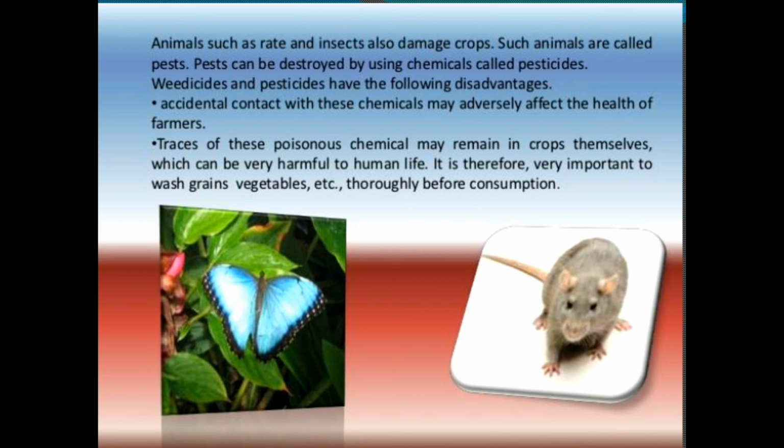There are advantages as well as disadvantages. By using pesticides and weedicides, these chemicals may adversely affect the health of the farmer because they are very poisonous, so they should not be used at an excessive level.